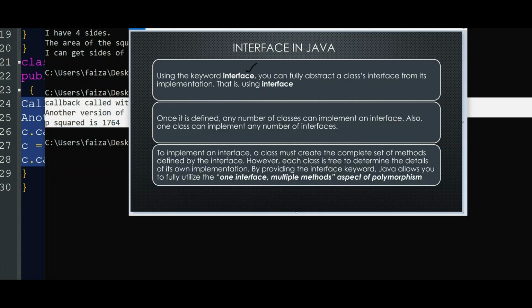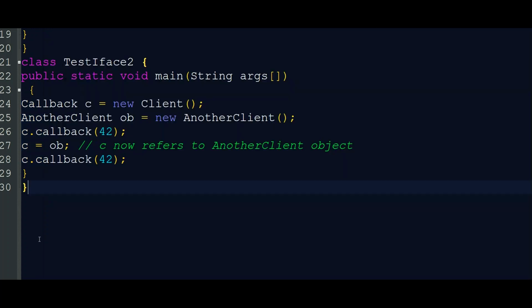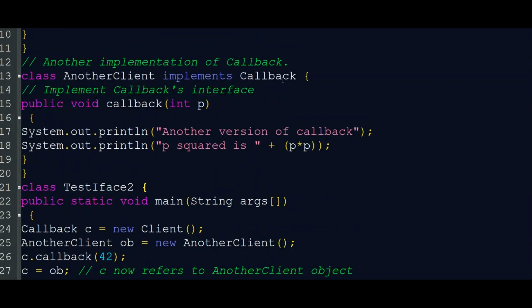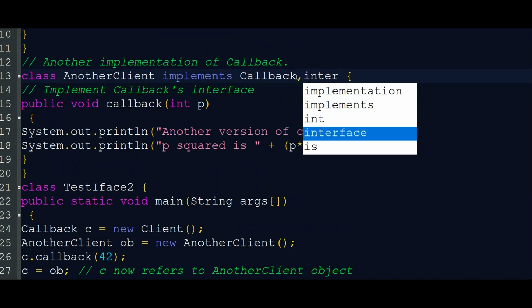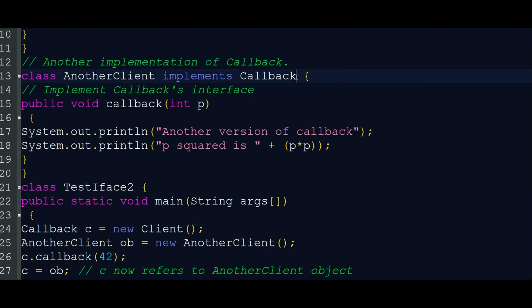A class can also implement more than one interface. When we are implementing more than one interface, in this declaration, class AnotherClient implements Callback, if the class is implementing another interface also, we can put the name of that interface like this, using a comma separator.